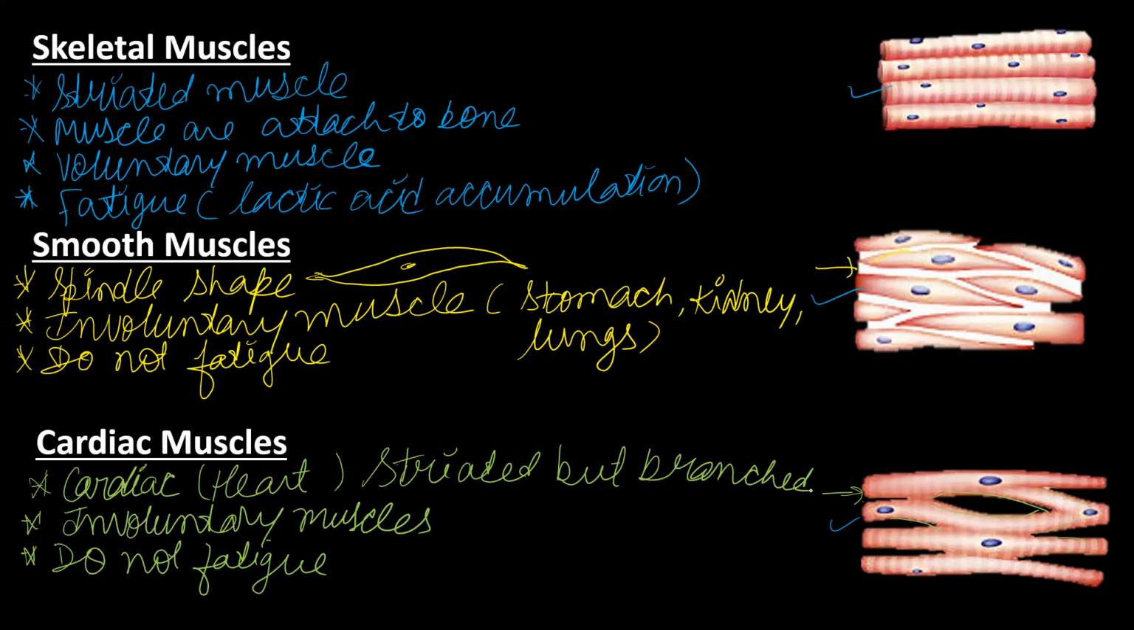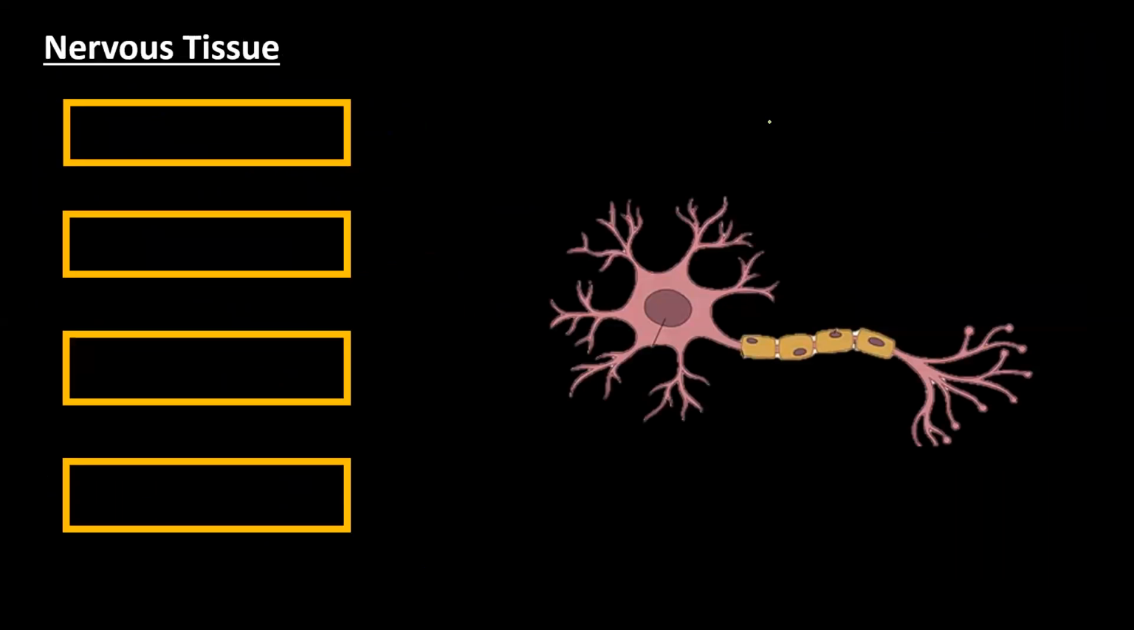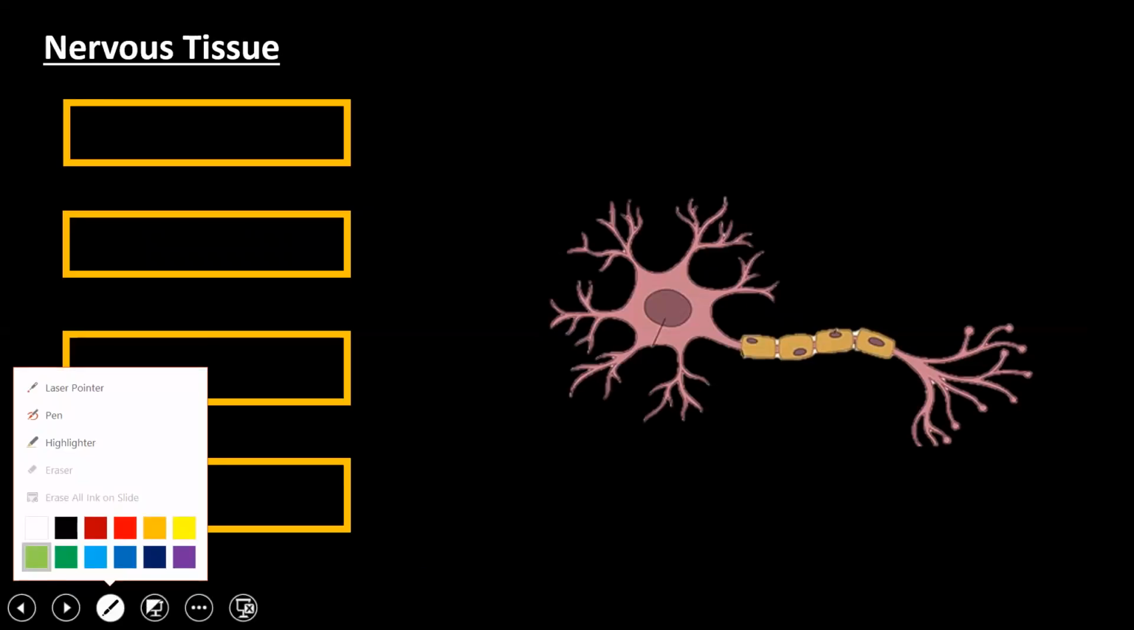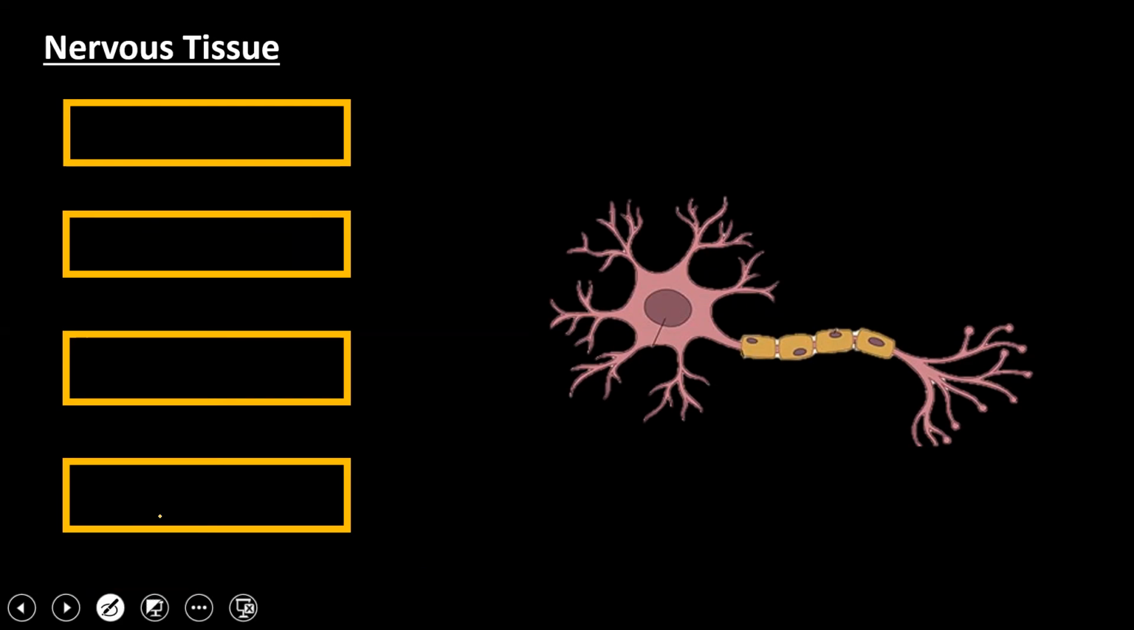Clear? And where will they be present? Only in the heart. Now let us talk about the nervous tissue. This tissue is present in the brain and the spinal cord. Brain and the spinal cord, let us label the various parts.